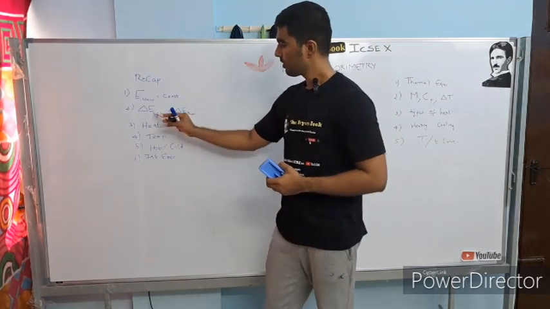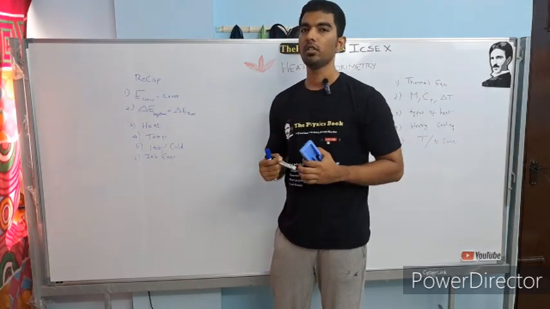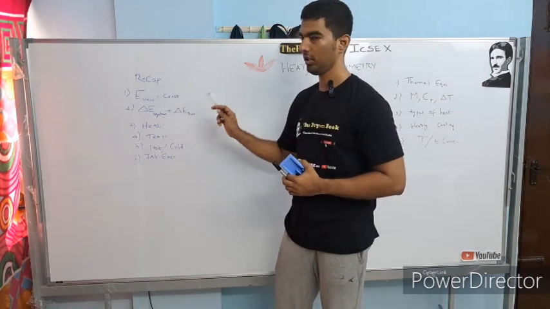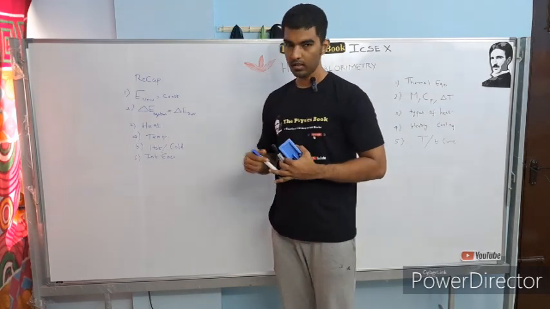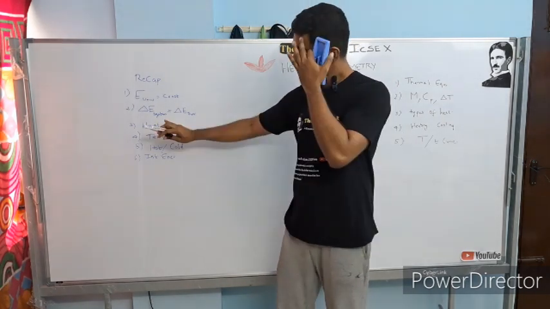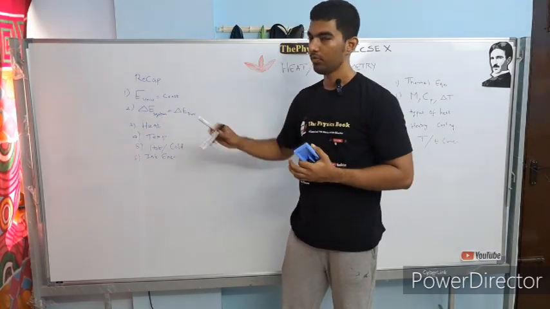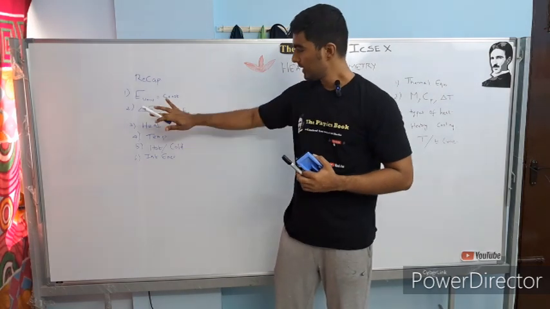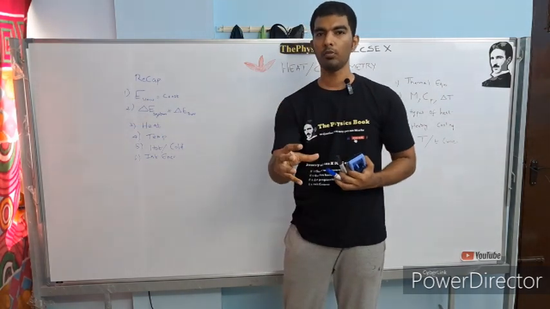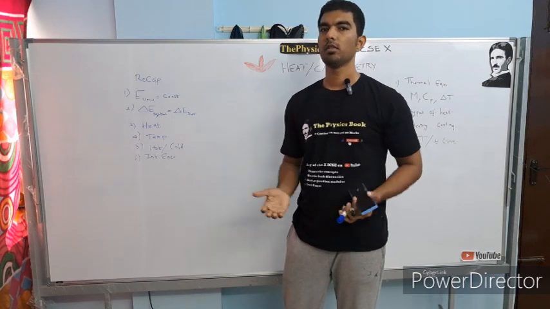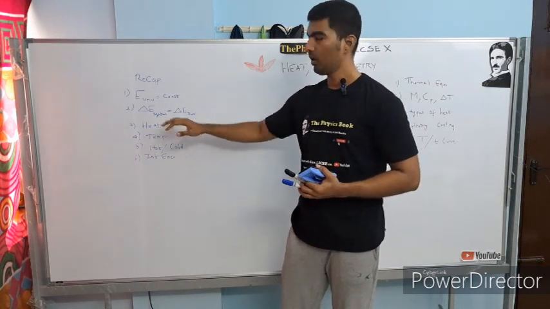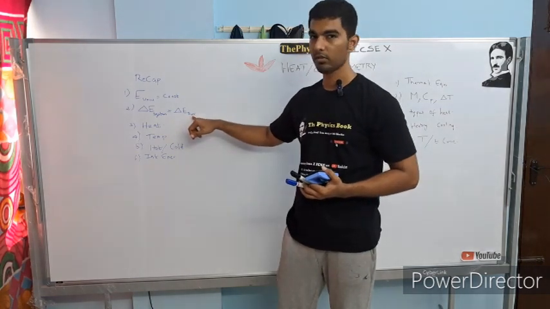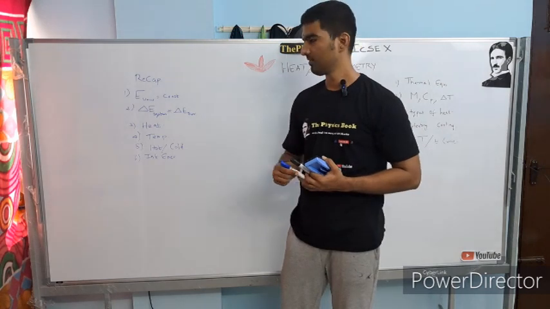So the second point is that change in energy of the system is equal to change in energy of the surroundings, which is like a smaller derivative of the first equation. What does this mean? This is the same thing that we discussed as an example, right? This is the change in energy of the system, which is nothing but the heat energy that is lost by the coffee. So this alone will not be possible. Only if you keep coffee and it is losing heat, that is not possible in this universe as per the laws of physics. So somebody needs to gain this heat. Who is gaining this heat? This is the surroundings.